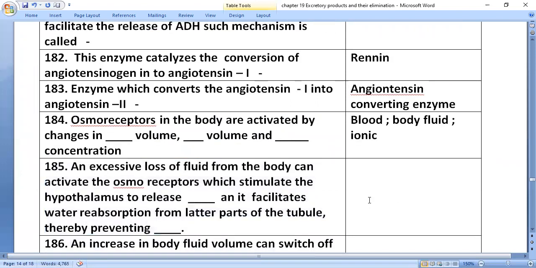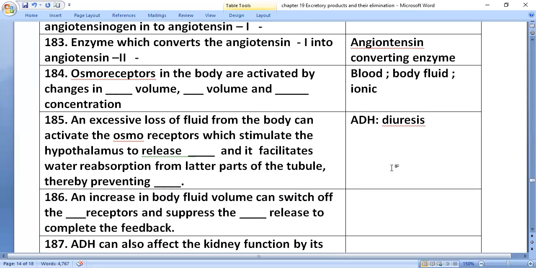An excessive loss of fluid from the body can activate the osmoreceptor, which stimulates the hypothalamus to release a hormone called antidiuretic hormone or vasopressin, and it facilitates water reabsorption from later parts of the tubule, thereby preventing loss of water. Loss of water is said to be diuresis. Hence, this water reabsorption process is done by ADH, and we call the hormone an antidiuretic hormone.